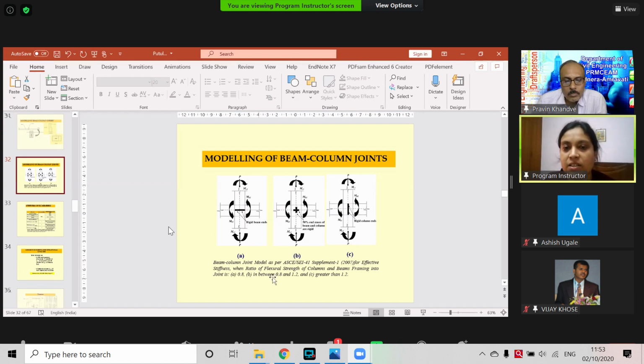As I said, it is between 0.8 and 1.2. If it is greater than 1.2, then the column is rigid and the beam is flexible, and we model accordingly.